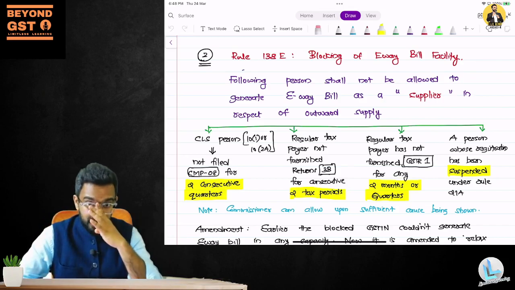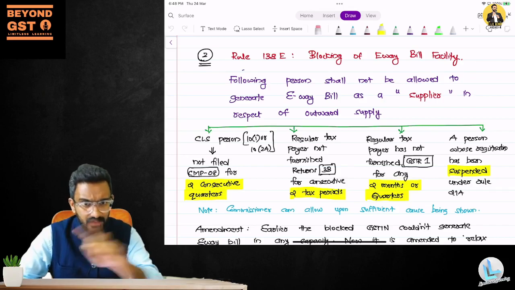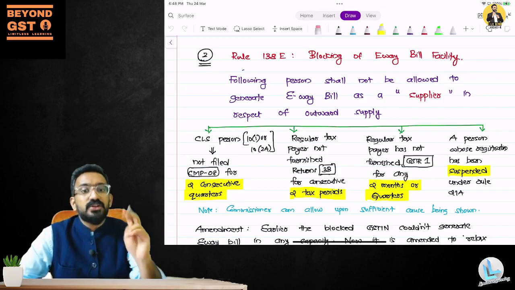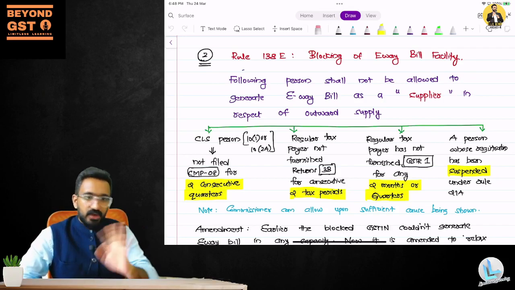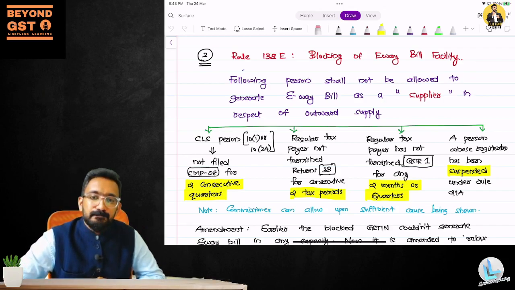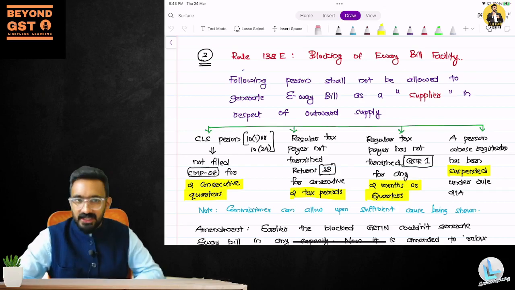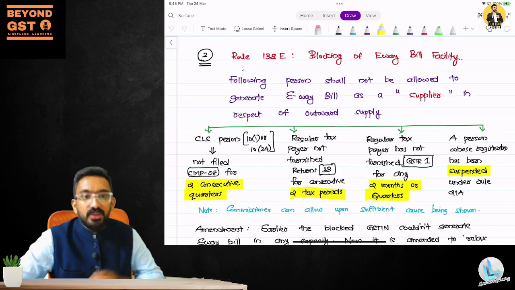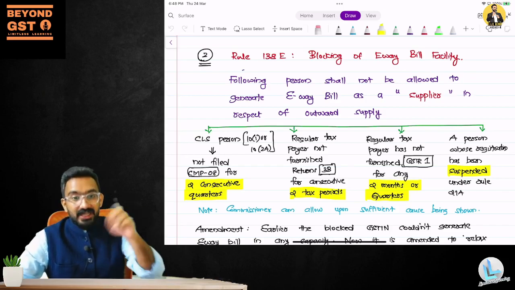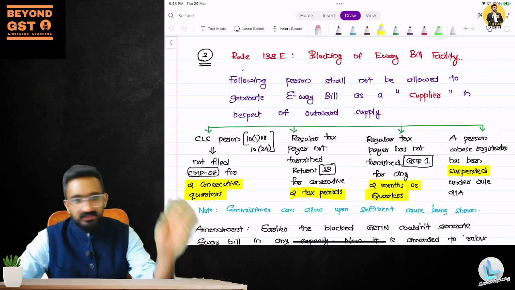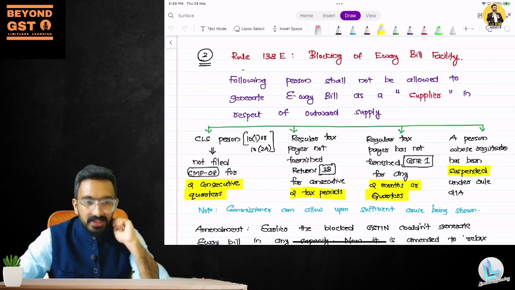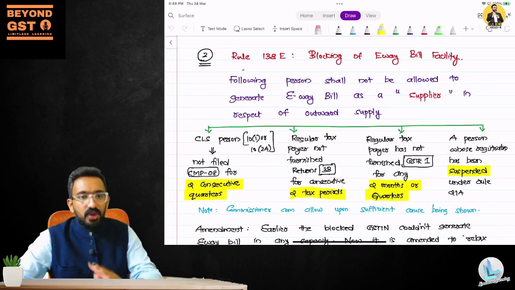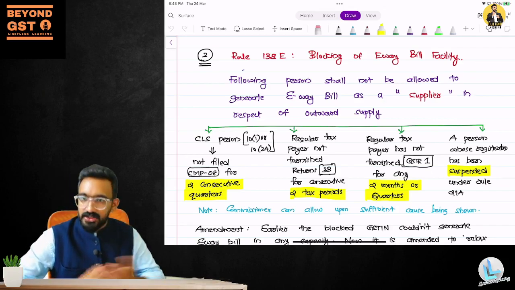Second, you're not on composition levy scheme, you're a regular taxpayer, but you have not furnished returns, that is 3B, for consecutive 2 tax periods. For 2 tax periods, you have not furnished 3B, then done. You're in deep trouble. Your e-way bill facility will be blocked. Then the 3rd one, a regular taxpayer who has not furnished GSTR1 for any 2 months or quarters. Earlier we said 3B for 2 tax periods, gone. Or GSTR1 for 2 months or 2 quarters. That is also a reason why we will stop you from generating e-way bill, which means you cannot do business.